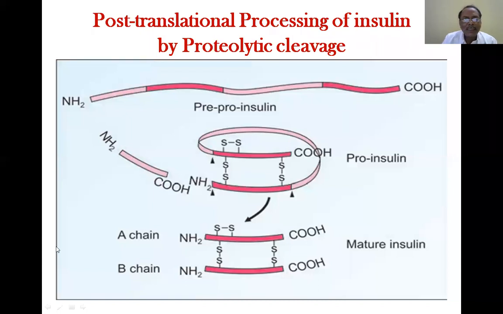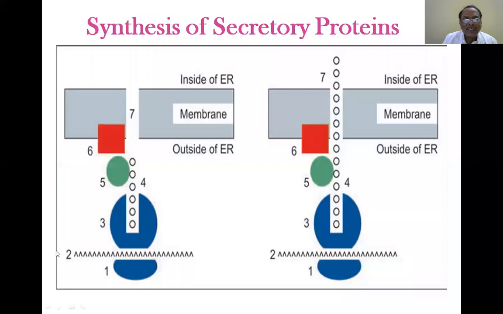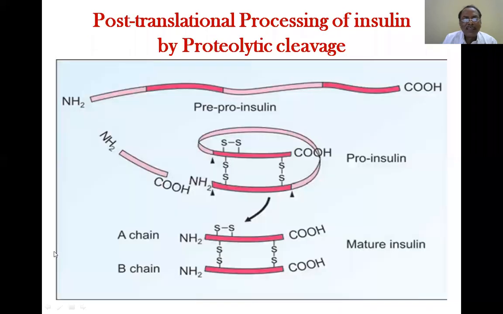Then there is what is called glycosylated hemoglobin, which you might have heard of. In hemoglobin, there is a glycosidic linkage between amino acids and glucose, and hence there is glycosylated hemoglobin.